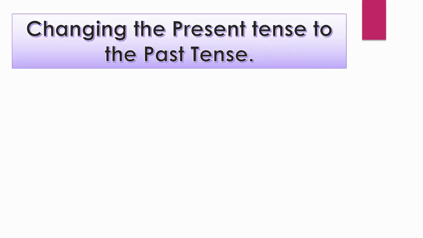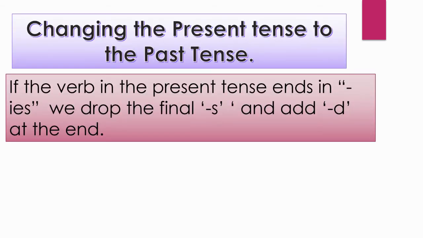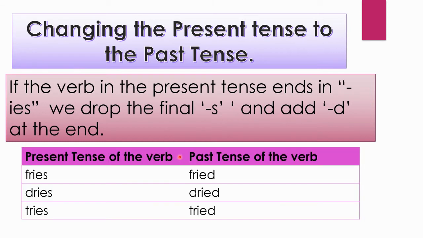Now let's see the next rule. If the verb in the present tense ends in ies, we drop the final s and add d at the end. Let us look at some verbs that end with ies. The present tense of the verb fries is changed to the past tense by dropping the s and adding d to it to form fried.